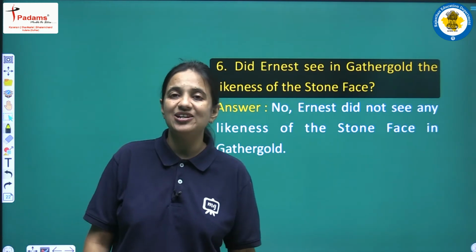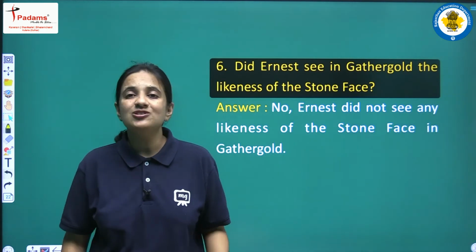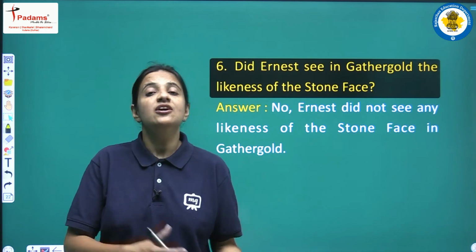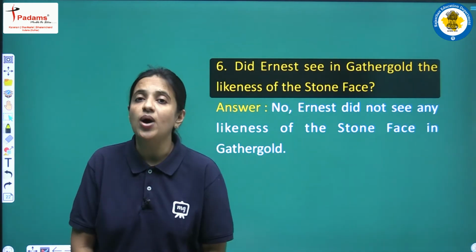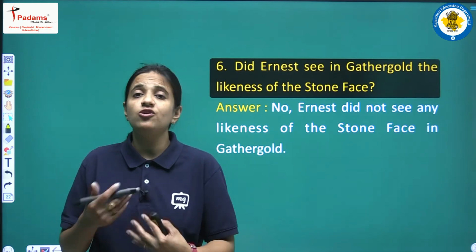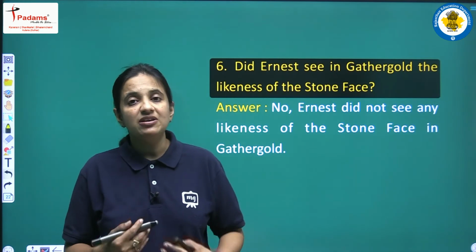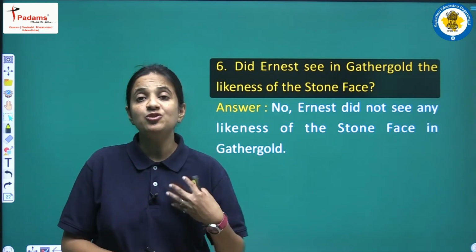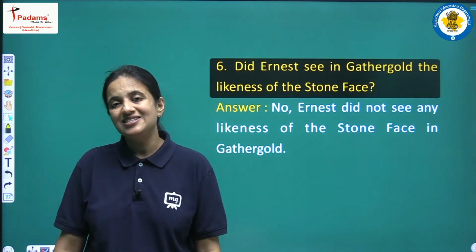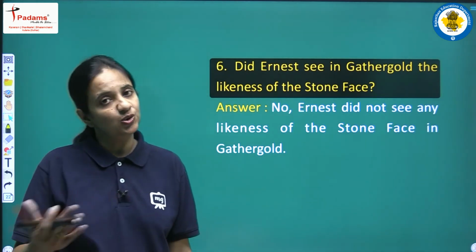So our answer is that when Ernst saw the face of Gather Gold, at that time he was not able to find any likeness, any resemblance in his face with the face of the great stone. Why? Because the great stone face was very kind, very gentle, full of love, full of affection, but the face of Gather Gold had some cleverness, some sharpness, and it was very pale, very yellow. So yes, he was not able to see any resemblance between the two faces.